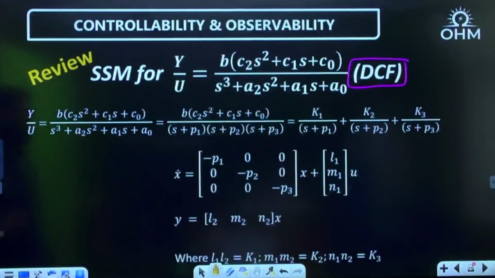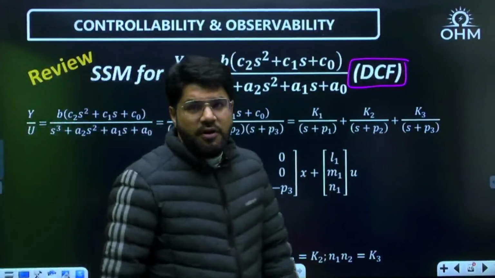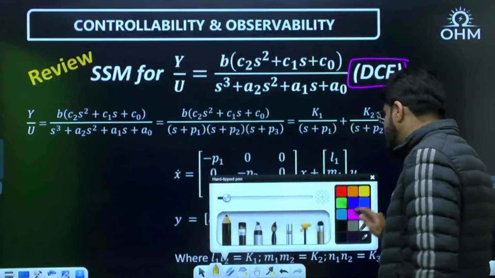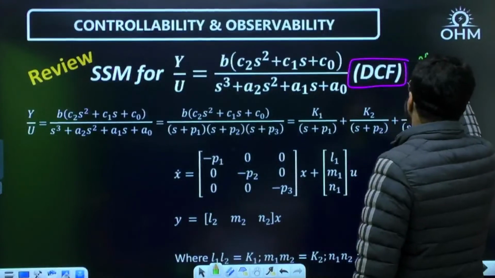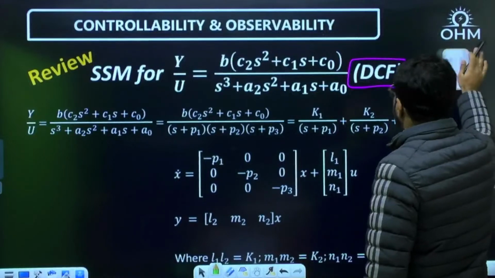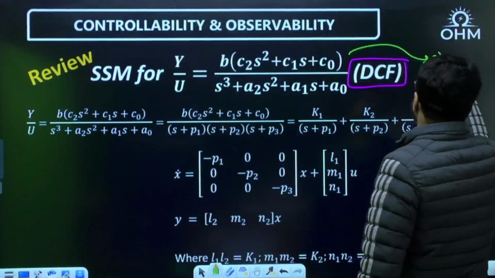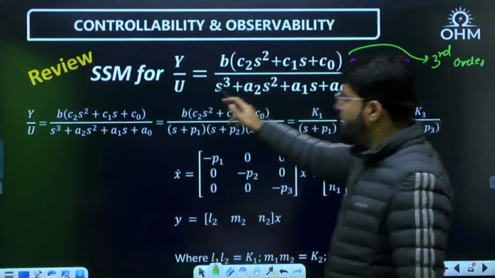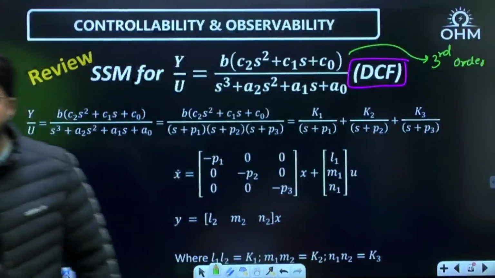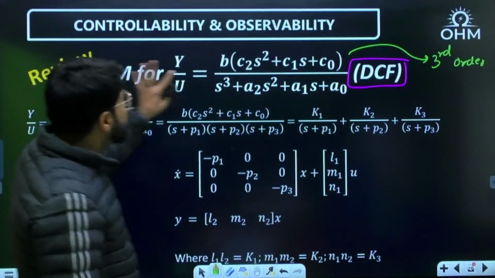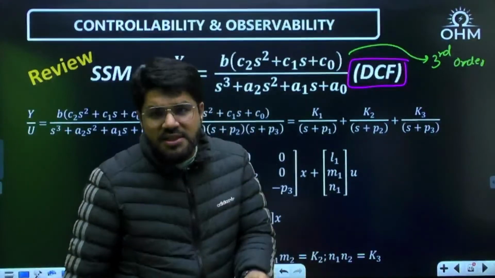Let's have a review, in case you have not attended, of what a DCF state space model looks like. I have started with a third order transfer function. As you can see, the denominator is a cubic one, it starts with s cube. So we have b into c2 s square plus c1 s plus c0 upon s cube plus a2 s square plus a1 s plus a0. The same third order system you can also express in the CCF model, which is done.